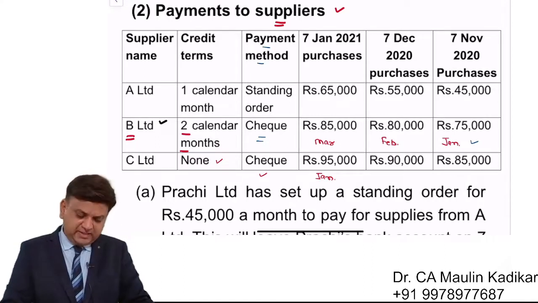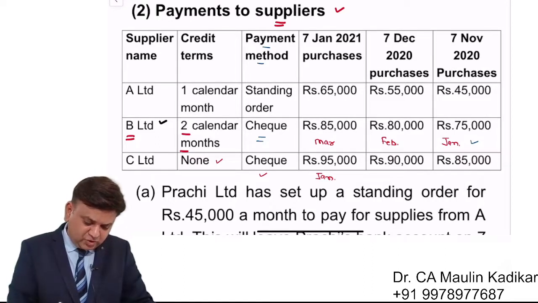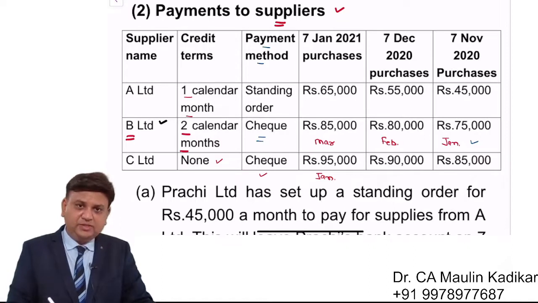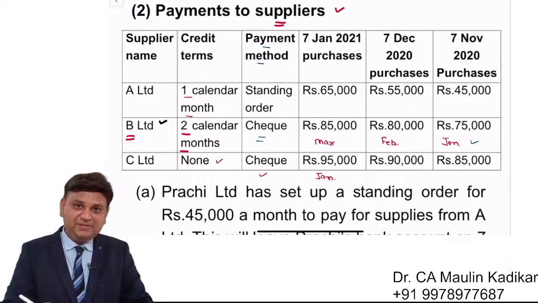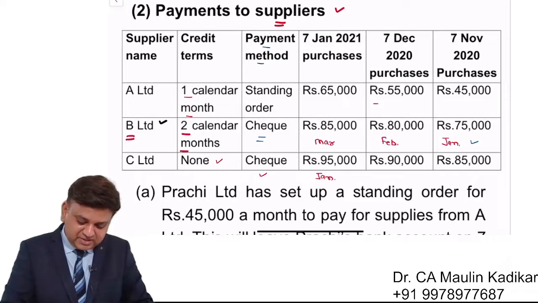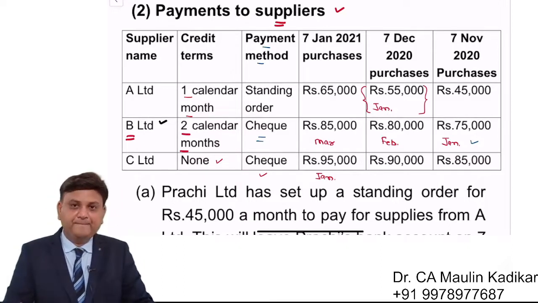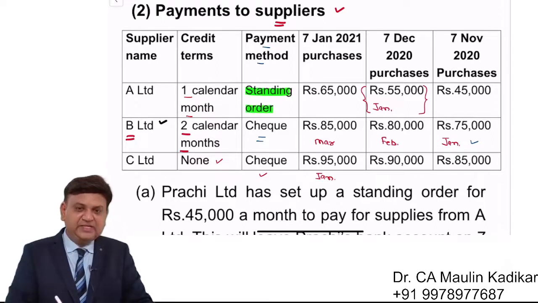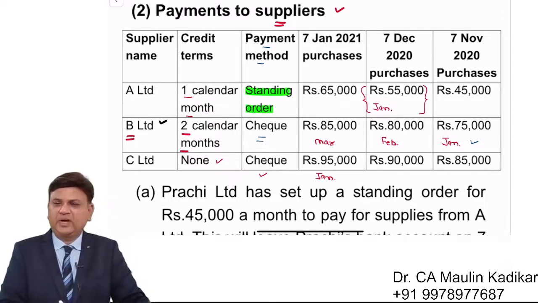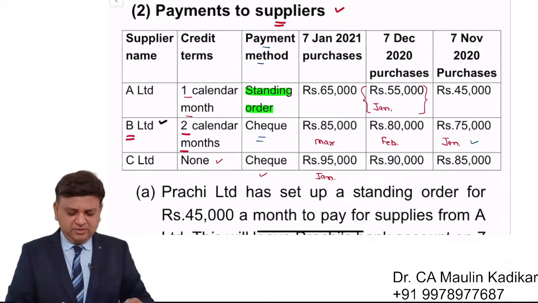As far as A supplier is concerned, it is offering 1 calendar month credit to us. Means apparently this amount of the payment is relevant. That is purchases before 1 month. The question says that we are going to have the payment to A Limited as per standing order. Sir, what is standing order?